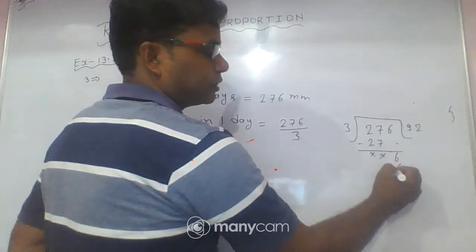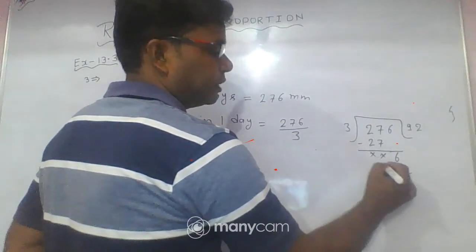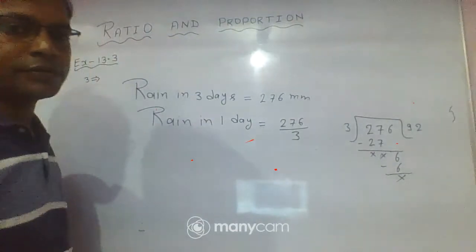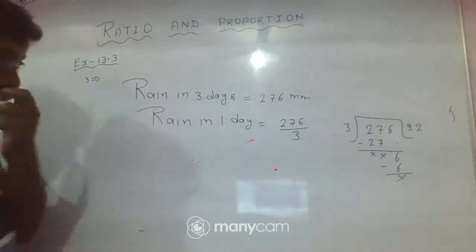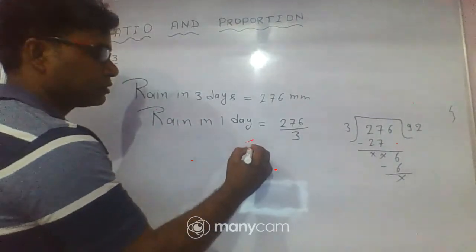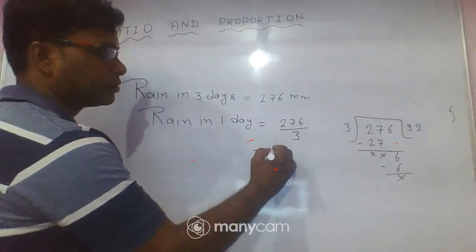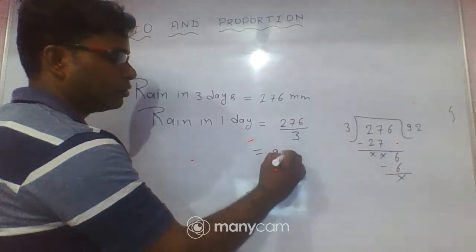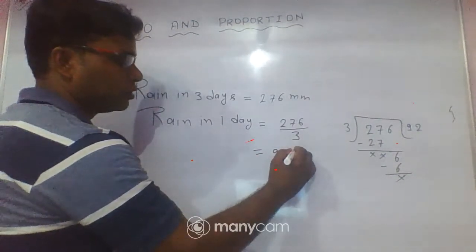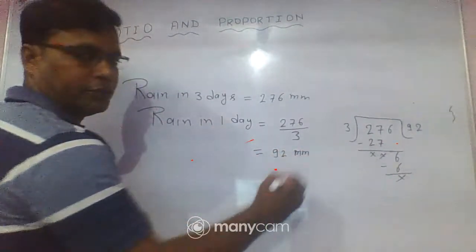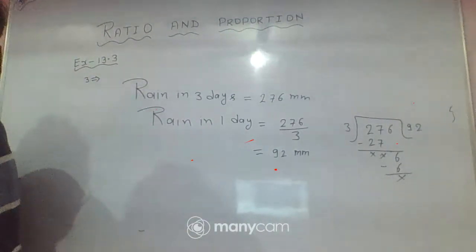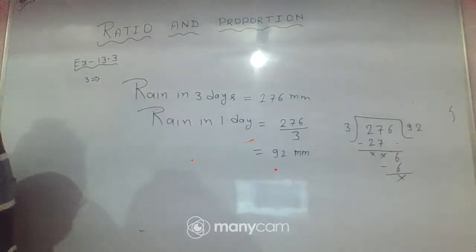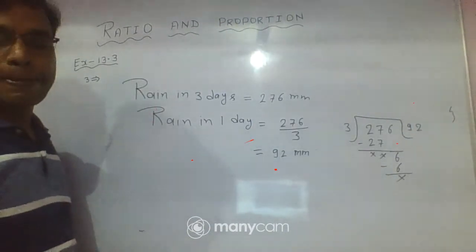Here we bring down 6, so 3 2s are 6, so you write here 2 and here 6, minus out. Clear? So you can see here rain in 1 day is equal to 92 millimeter.